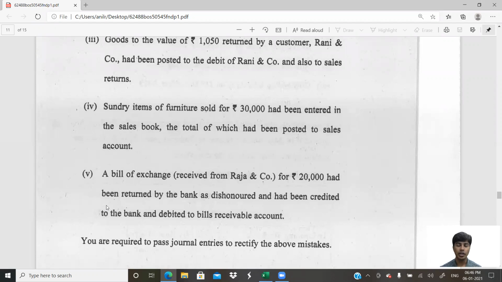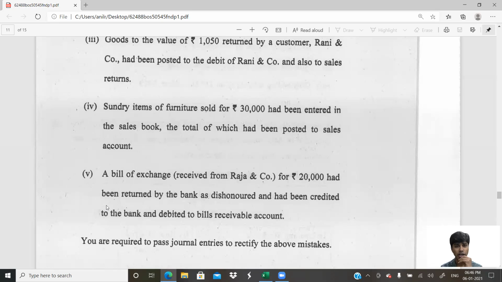Very good. So when basically a bills receivable is received back from the banker, the journal entry will be bills receivable to bank. Bills is being received back and we would have to pay money to the bank. I repeat, when a bills receivable is received back from the bank, the bill is coming back, bills receivable account should be debited, correct? Bank account should be credited because you need to pay money to banker, correct? What have they done? Has been credited to bank, debited to bills receivable, perfectly written, no?